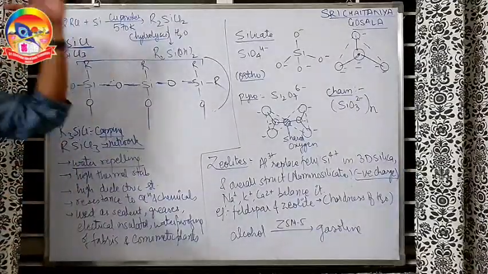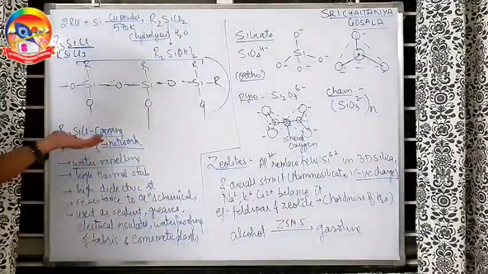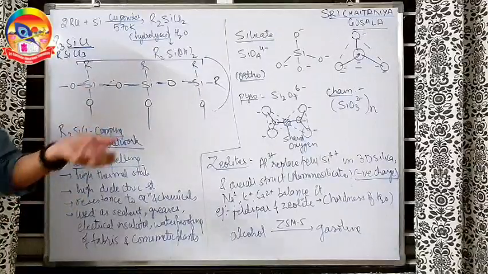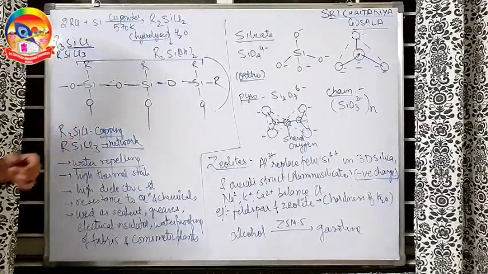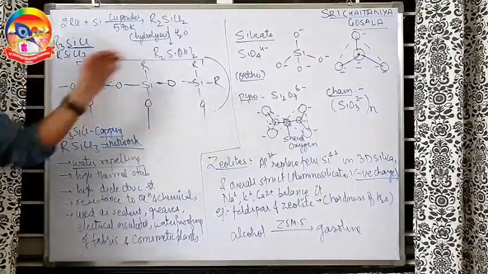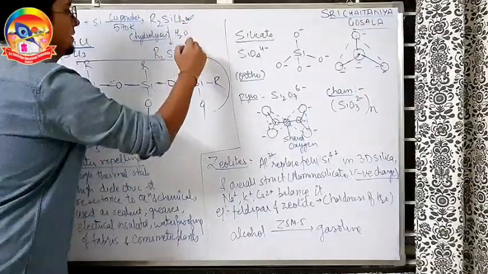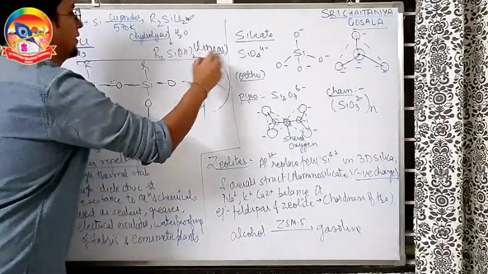So if you want a large molar mass of the silicone, take RSiCl3 to make the network. You want capping, take R3SiCl. You want a linear chain, for linear you can take this one. This is going to give you the linear polymer of silicone.